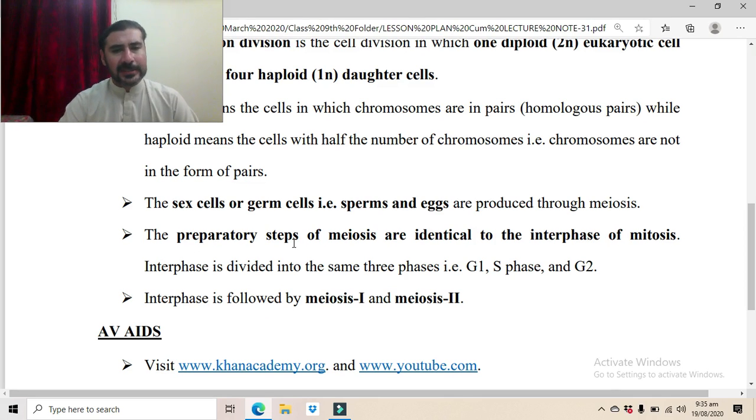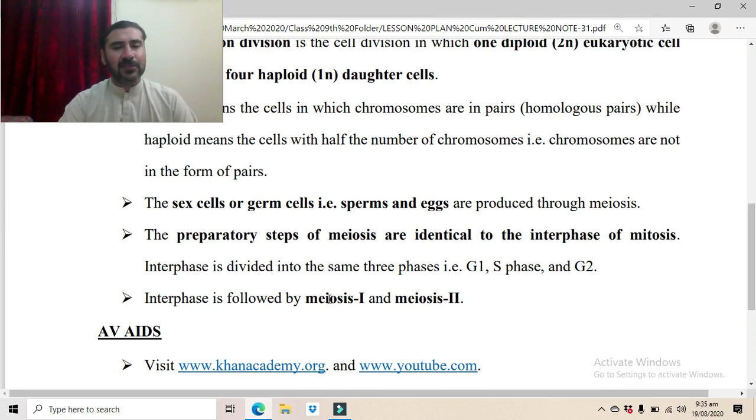The preparatory steps of meiosis are identical to the interphase of mitosis. We have already studied mitosis. In mitosis, the first major phase was interphase, that is also known as the preparatory phase. So that is similar in mitosis as well as here in meiosis. Interphase is divided into the same three phases which we have already studied, G1, S and G2 phase.